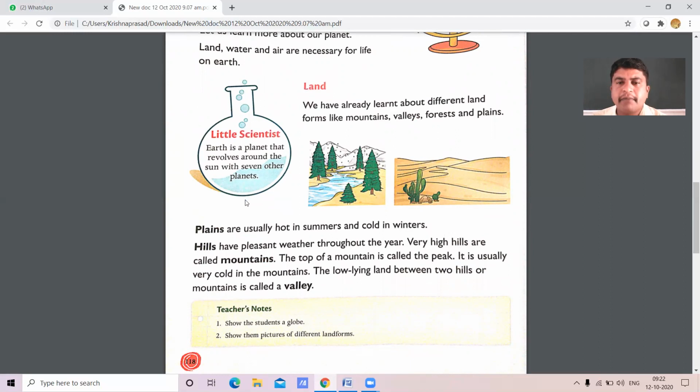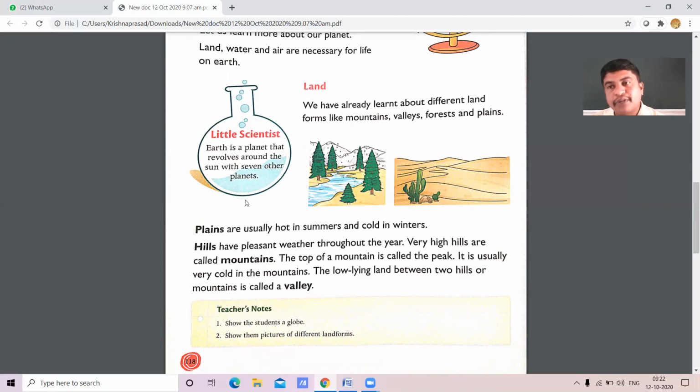Now, what is meant by a plain? Yes, we shall study about plains now, right? Plains are usually hot in the summer and cold in the winter. You know, children, plains means very flat land. For example, northern plains. Northern plains is the best example for the plains.